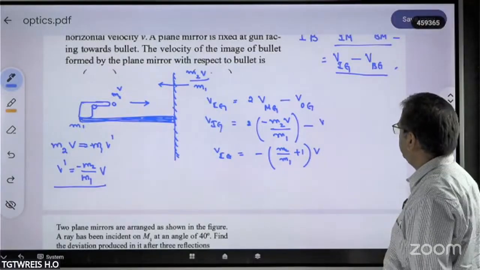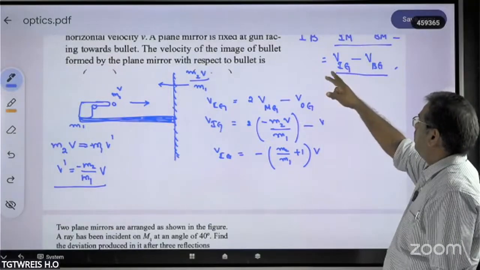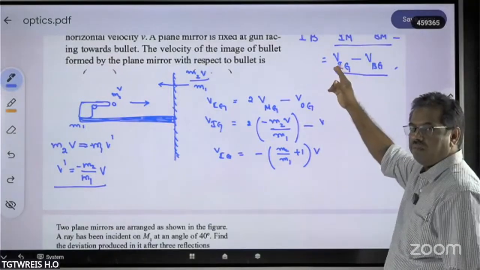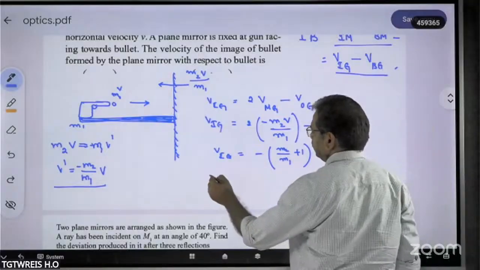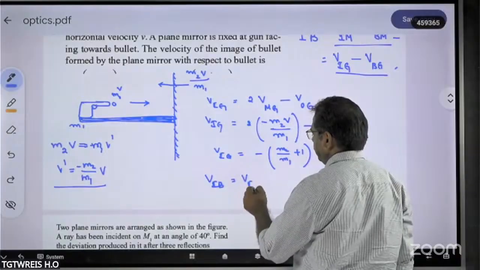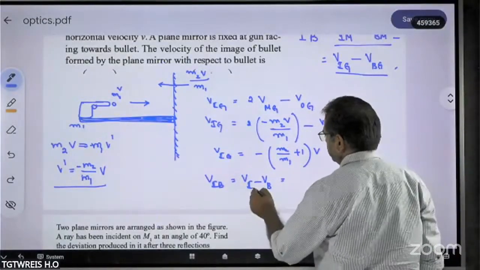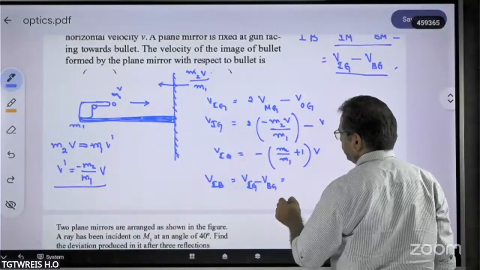No mathematical problem here. What we actually require is the velocity of the image with respect to the bullet. That means what should I write? Vi minus Vb.